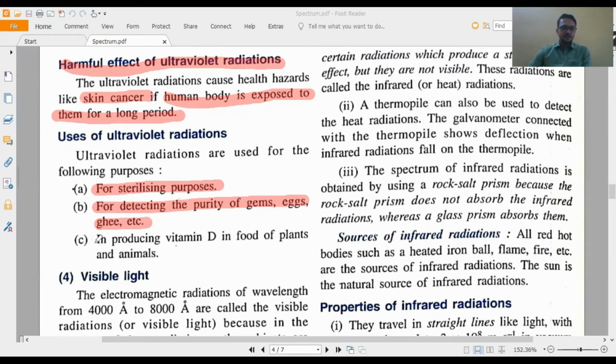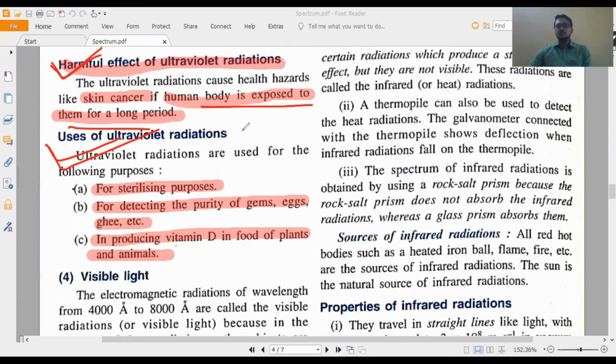It is also used in producing vitamin D in food, plants and animals. So these are all the uses, how we can use ultraviolet radiation, and the harmful effect is only one, especially skin cancer, when the human body is exposed to them for a long period. So these are all about ultraviolet radiation, very very important. You have to read every point. I have noted down and highlighted every point, and I hope you all have marked them in your book.